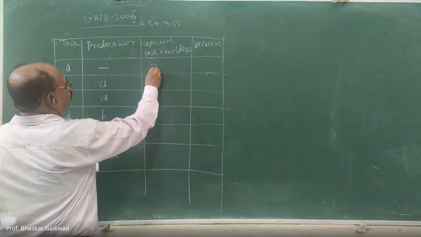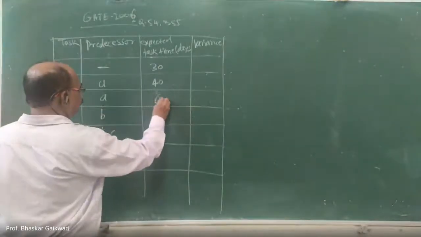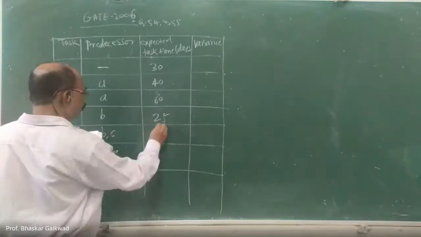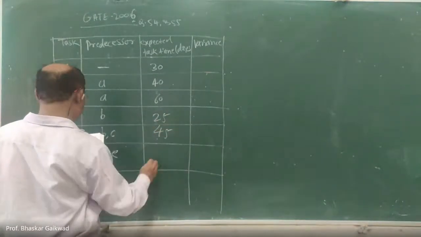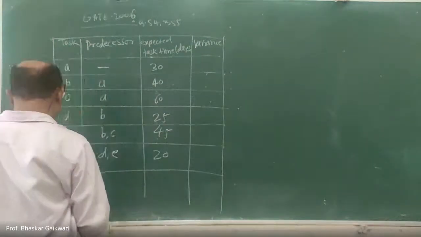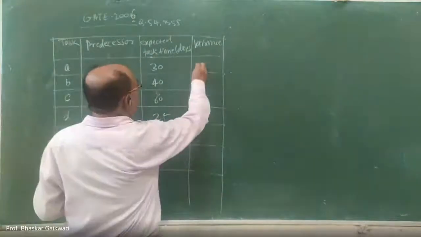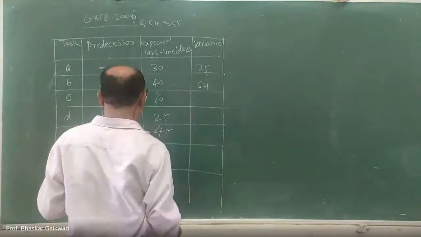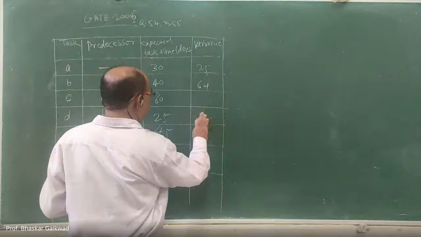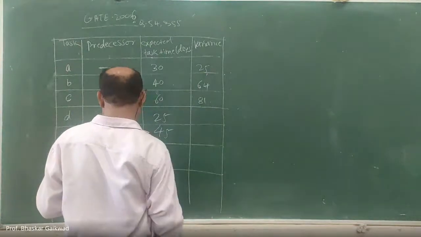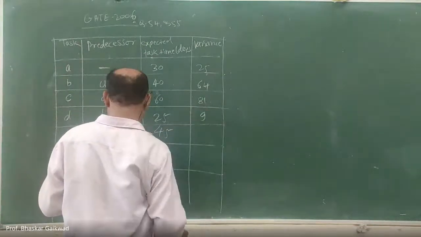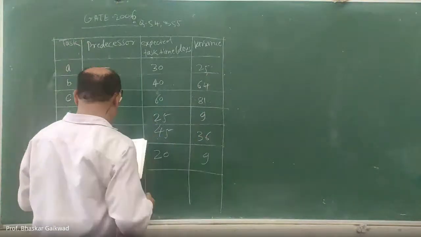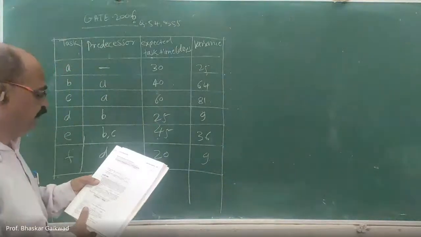40, 60, 25, 45, 20. Variance they have given 25, 64, 81, 9, 36, and 9. So what is the question here?